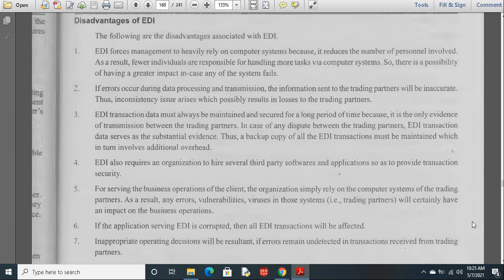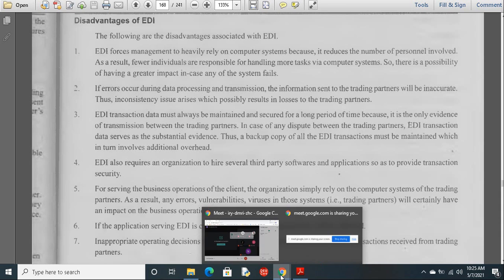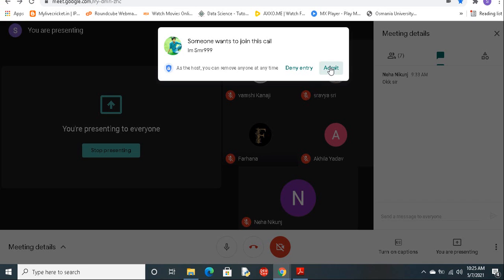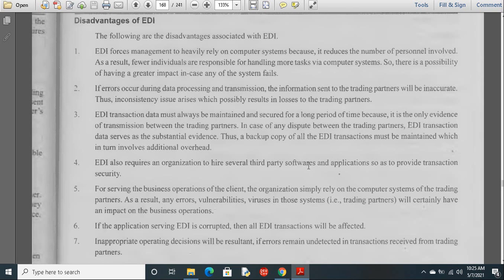Third issue he has mentioned here is the data must always be maintained and secured for a longer period of time. So you have to maintain the complete information. This is the only evidence about the transaction made between these two parties. So if the data has been lost, then we can't do anything. So you have to maintain a huge amount of data backup for these EDI transactions. A backup copy of all the EDI transactions must be maintained, which in turn involves additional overheads.